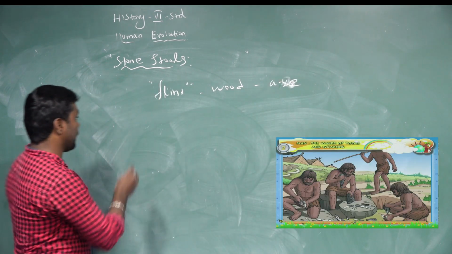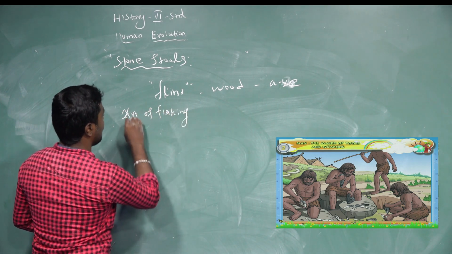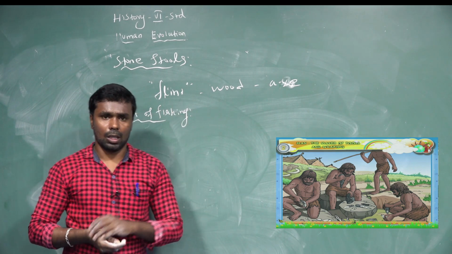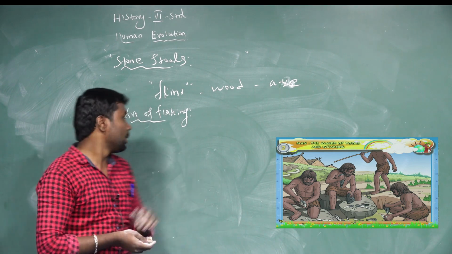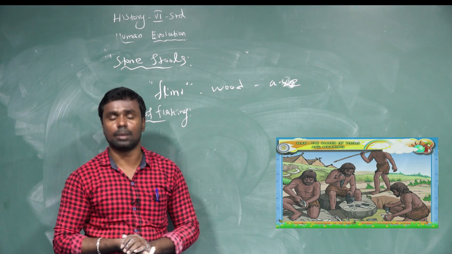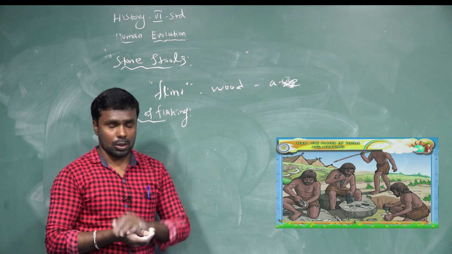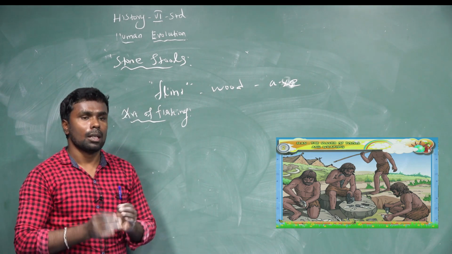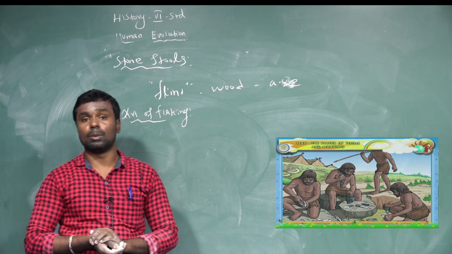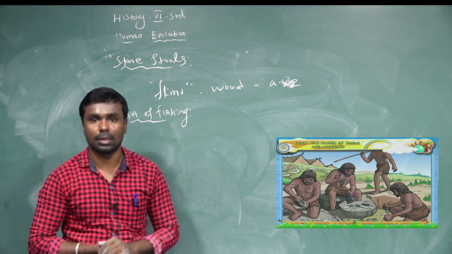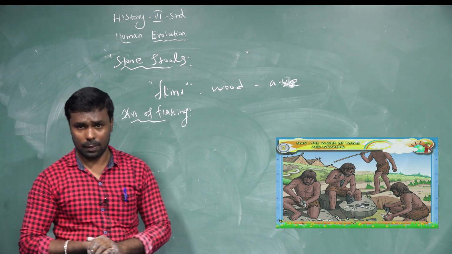The art of flaking: keeping one stone at the bottom and sharpening it with another stone. Two stones were taken. One was used as a hammer to sharpen, another for removing flakes. Flakes means thin, small pieces.